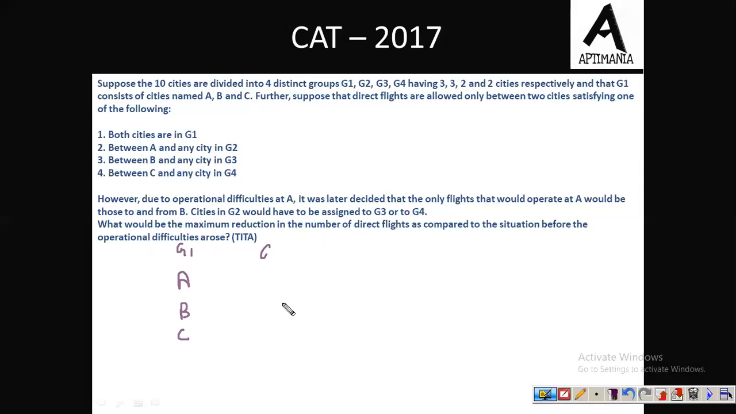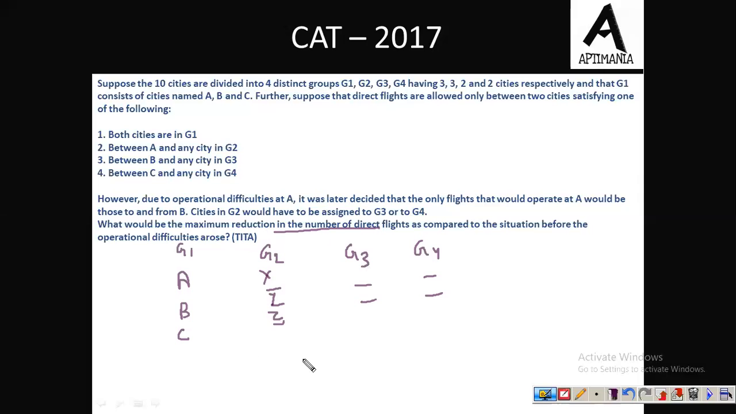तो G2 की जो भी 3 cities थी, let it be X, Y, and Z, उनको हमको either we need to assign them to G3 or G4, which were having 2 cities earlier. Fine. अब ये जो 3 cities हैं, इनको we need to assign it to either G3 or G4. Now the question is, what would be the maximum reduction in the number of flights? So basically, we need to minimize the number of flights. That will give us the maximum reduction.